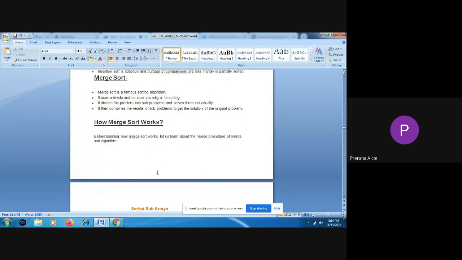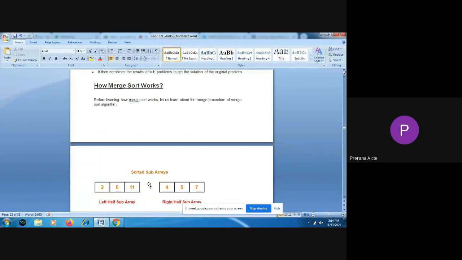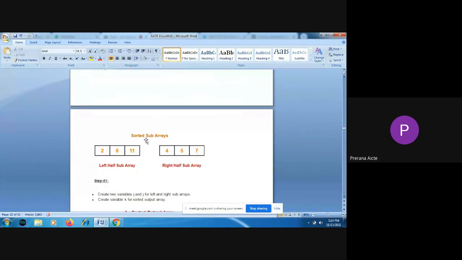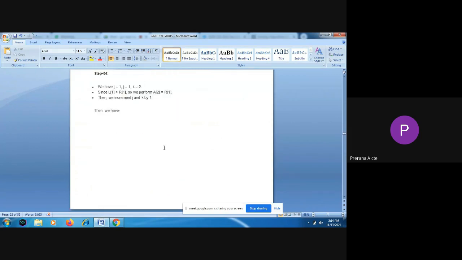Once dividing the list into sublists has stopped, then it will start comparing. Now merging takes place. For example, if you take an example of n elements, if we are going to divide, let's take an example.